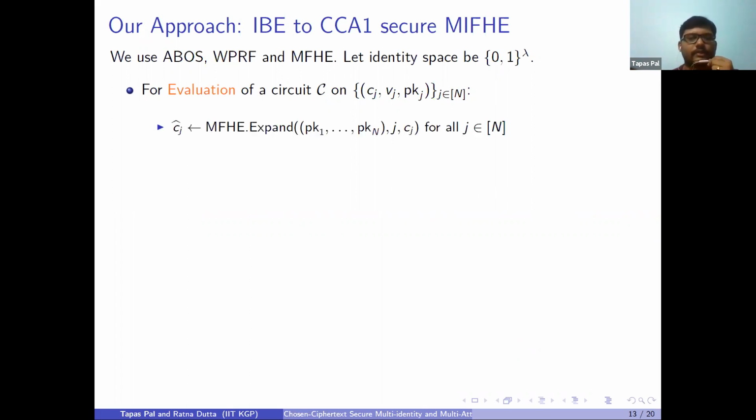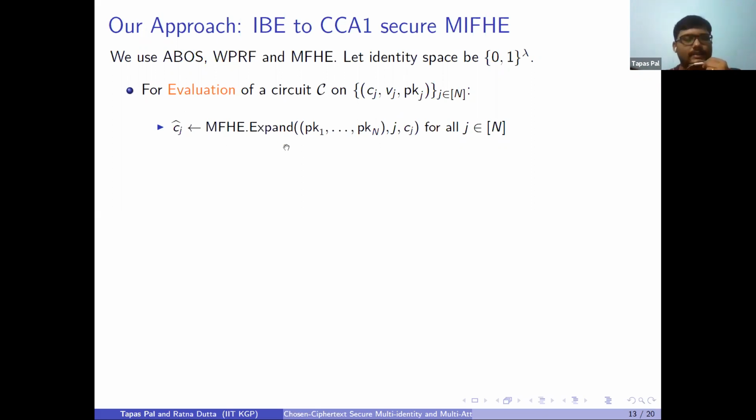First we have this set of ciphertexts for all the group members. We have n group members, so we have ciphertexts CJ, VJ, and PKJ, and each ciphertext will be expanded under all public keys of all group members. I mean, we are expanding this CJ under PK1, PK2, up to PKN using the MFHE.expand algorithm.